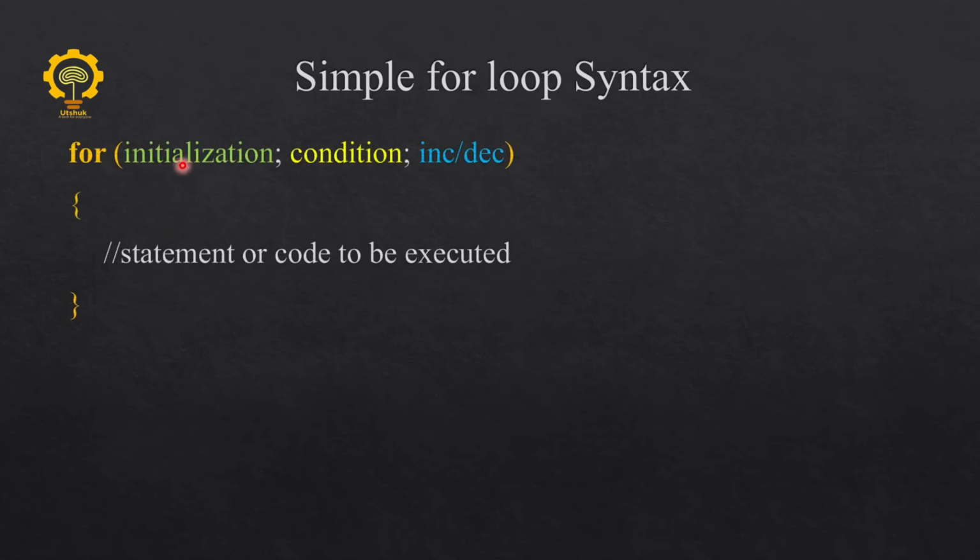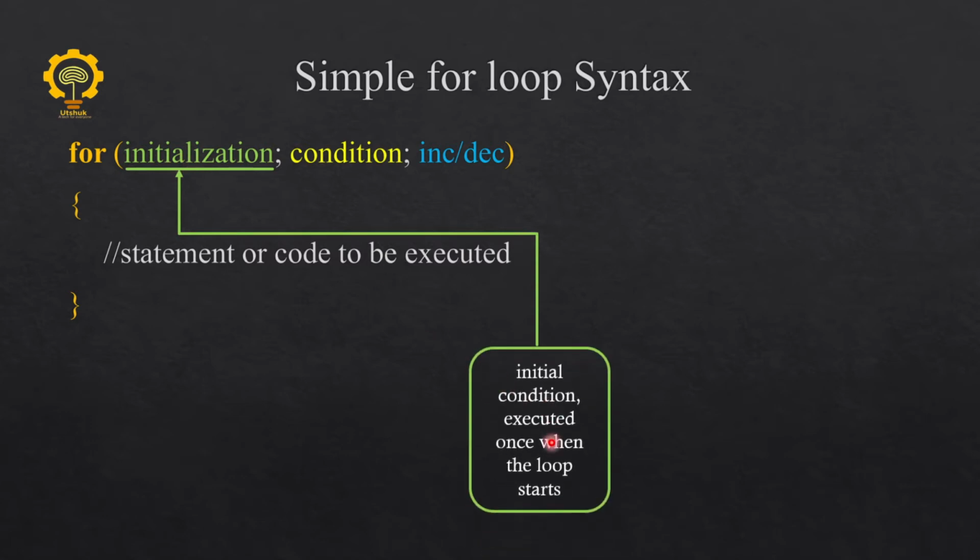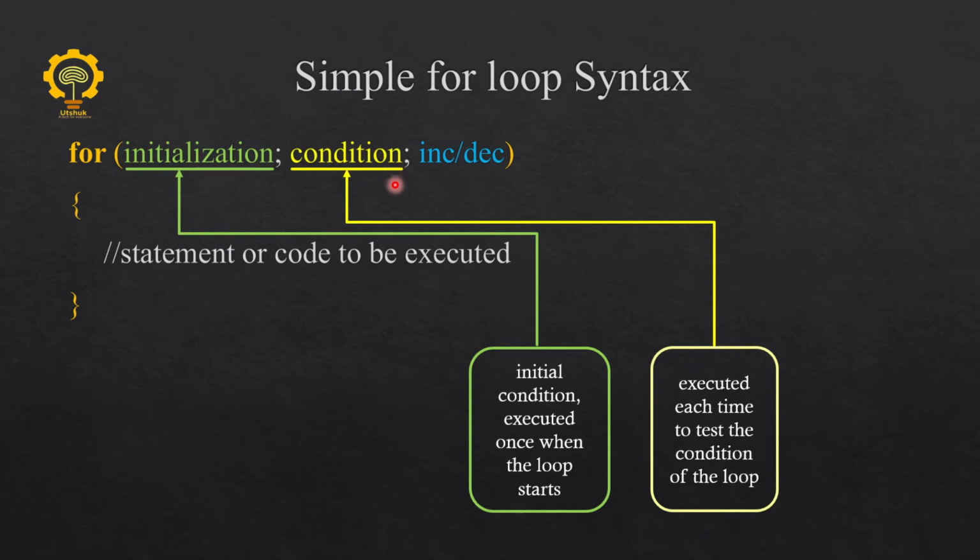This is the syntax for the simple for loop, and this is the initialization. The initial condition is executed only once when the loop starts, and this one is the condition. It is executed each time to test the condition of the loop.